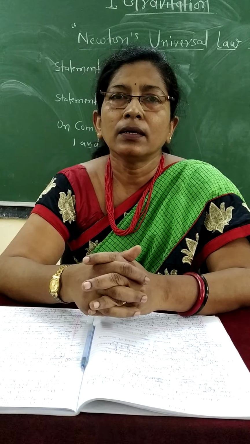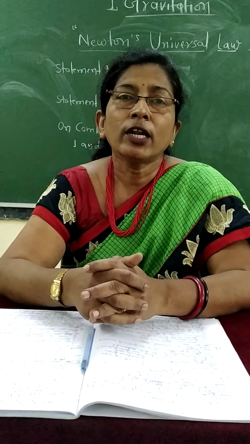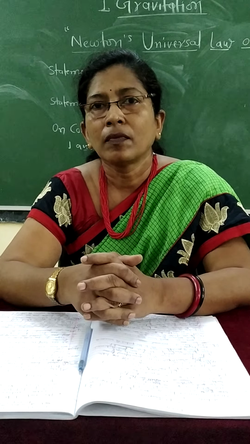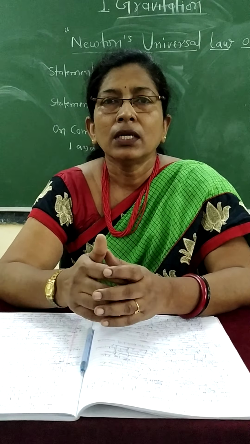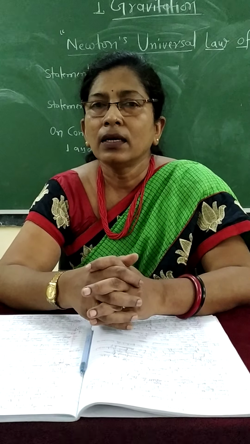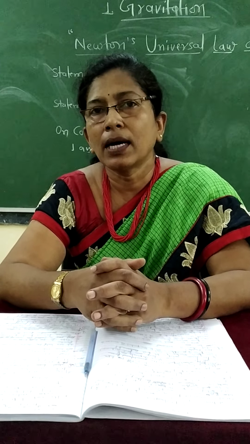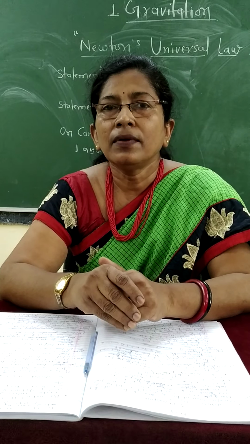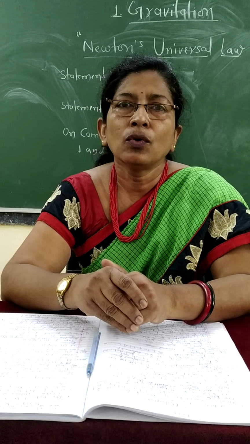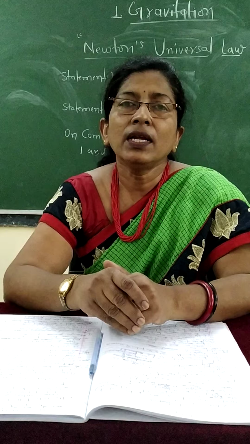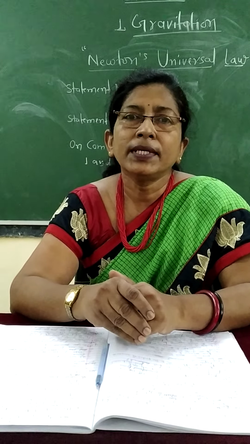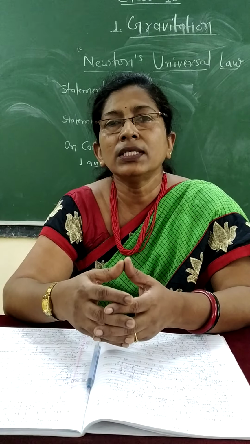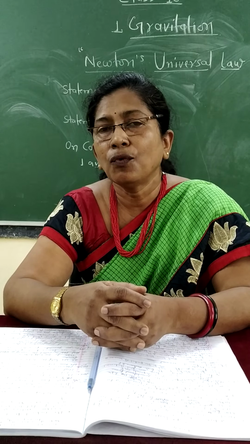But before that, we must know what the conditions for the law are and what the statements of the law are. What is the first condition? The first condition is that the object should have mass, and the second condition is there must be some distance between two objects. As we learned, every object pulls other objects with the invisible gravitational force.